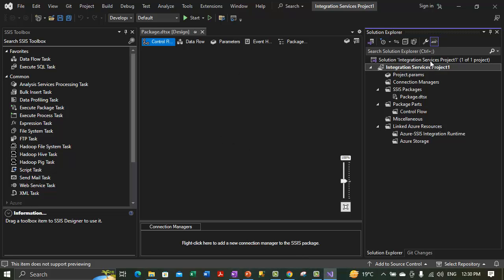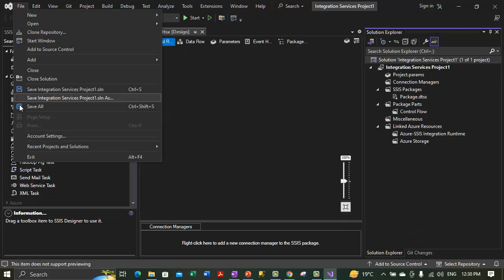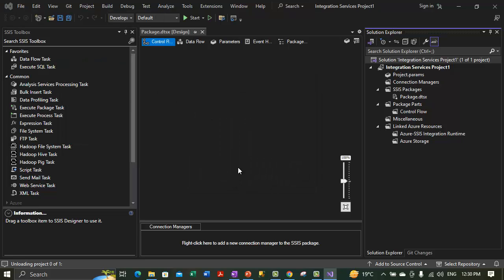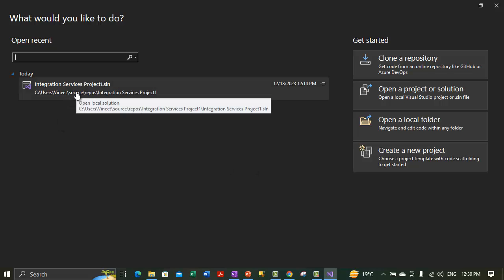Let me close this solution which I've just created. I think I should get the option to close the solution in the file menu. So I'm closing the solution altogether. No, I'm not saving anything. Alright, the solution is closed. So this solution was already created.